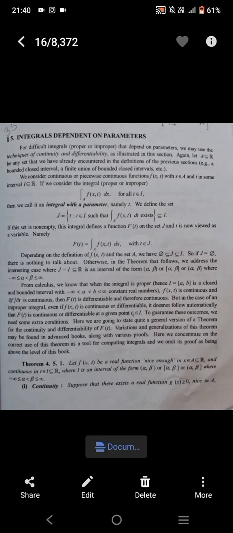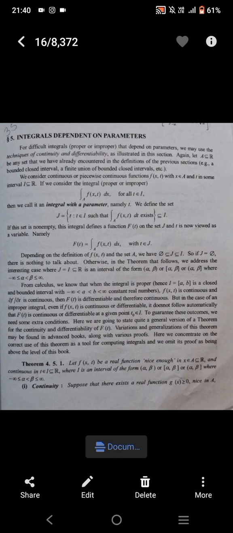Hello everyone. So today we are going to discuss the topic integrals depending on parameters, for difficult integrals, proper or improper, whatever it is, that depend on parameters. So let's consider a set A, where A is a subset of R. B is any set that we have already encountered in the definitions of the previous sections.